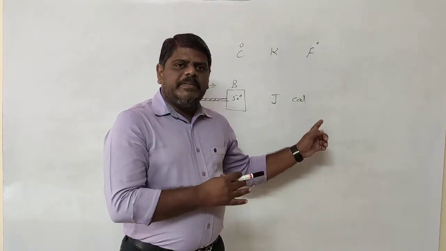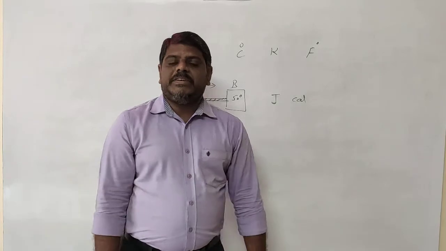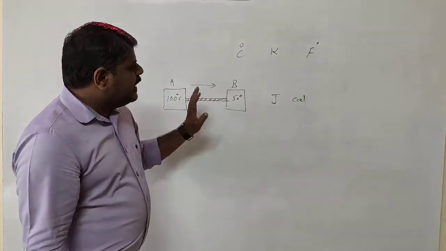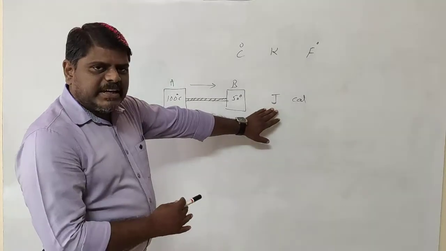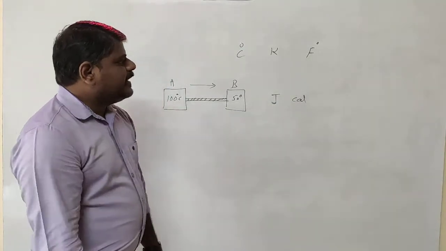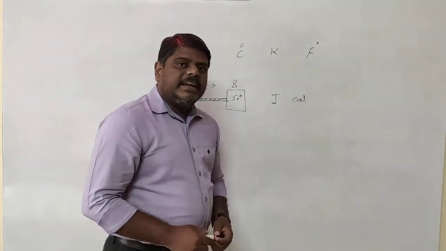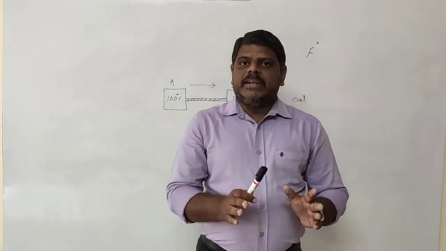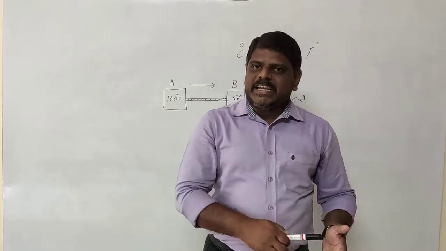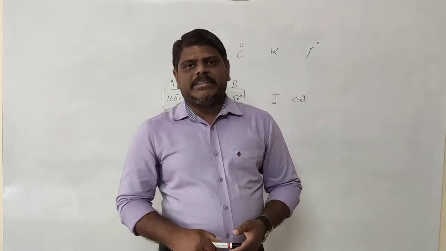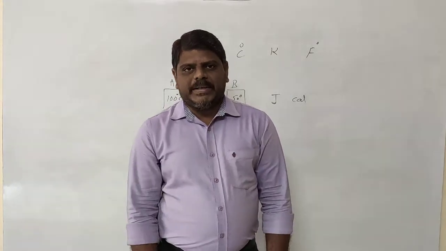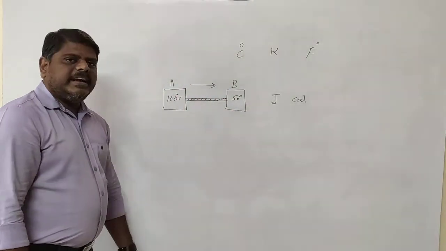So the difference between them is there and the conversion is also there, which is very important. Further we are going to discuss it here. Up to now we can remember that heat energy is measured in joules in SI units, and in CGS units it can be measured in calories. And always the heat energy transfers from higher temperature to lower temperature. Heat energy never travels by itself from lower temperature to higher temperature.